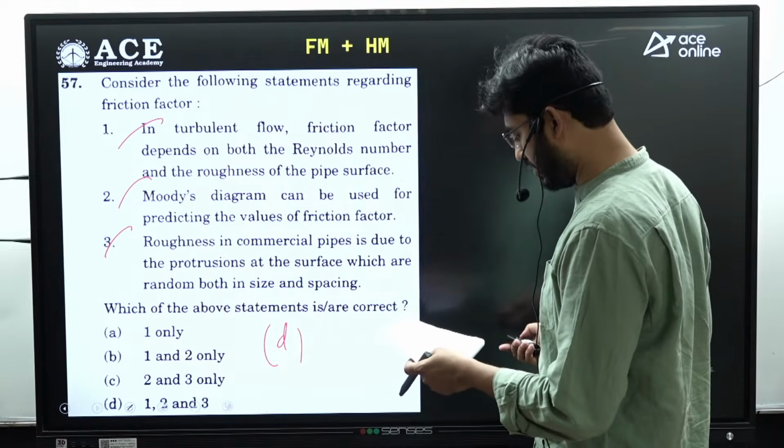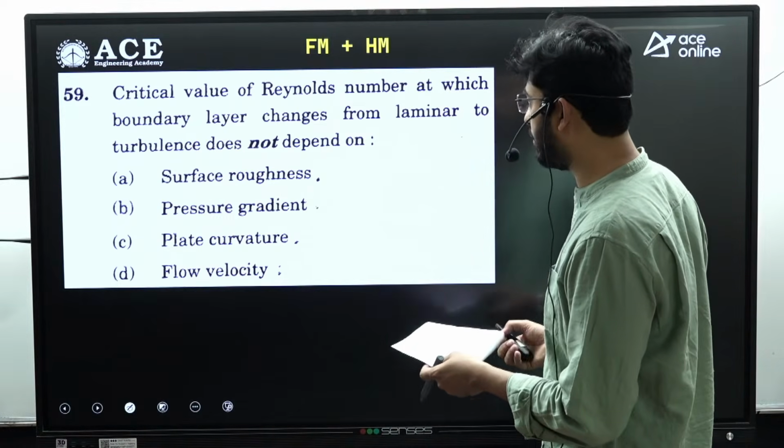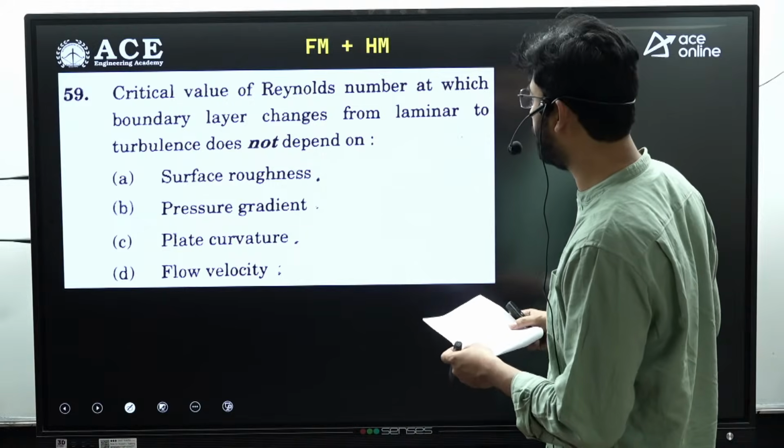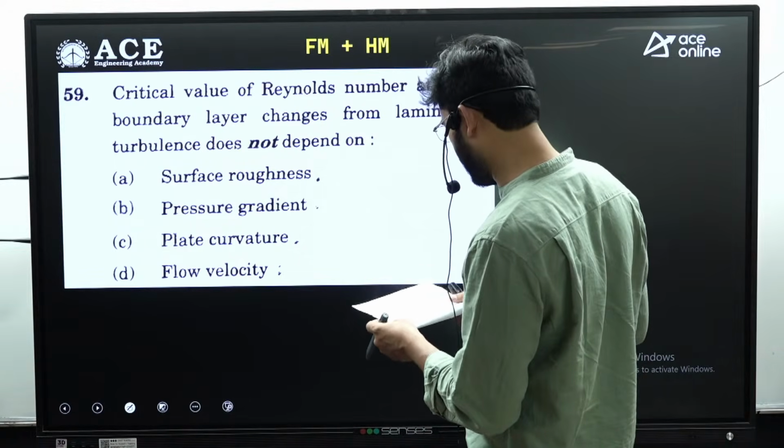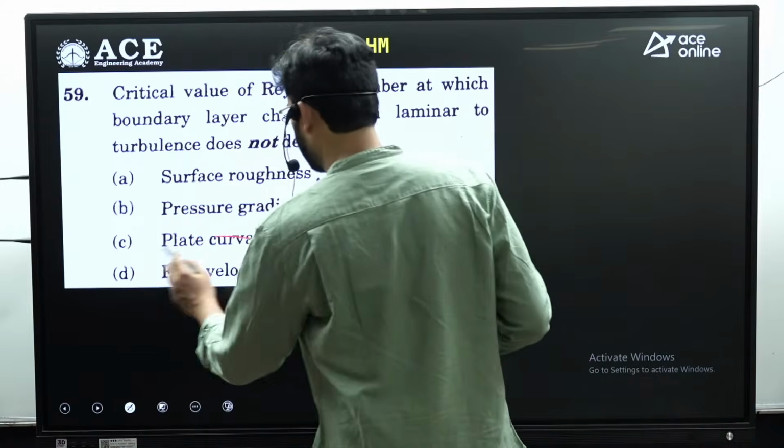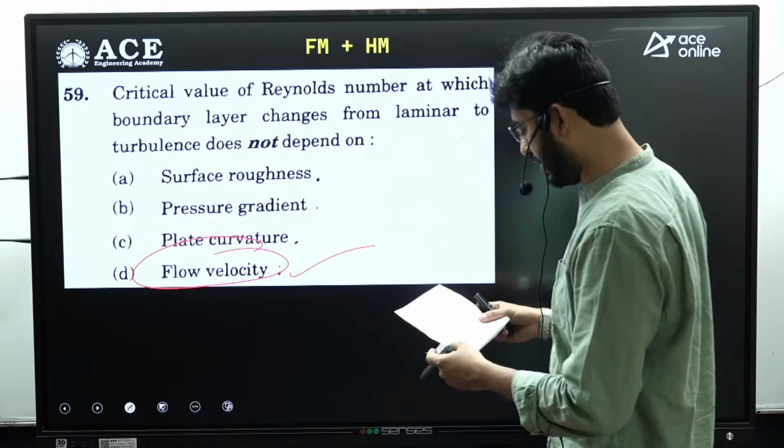Okay, next is 59th question. The critical value of Reynolds number at which the boundary layer changes from laminar to turbulent does not depend on. So 59th question, that is option D, flow velocity. It does not depend on the flow velocity. Option D is the answer.